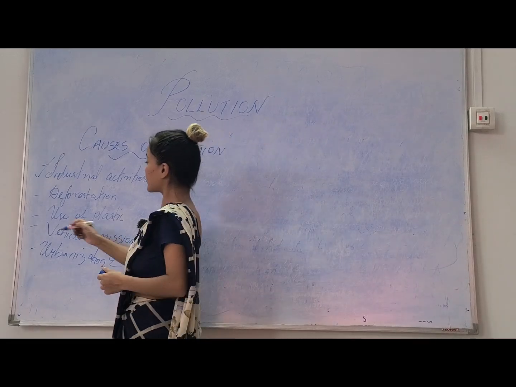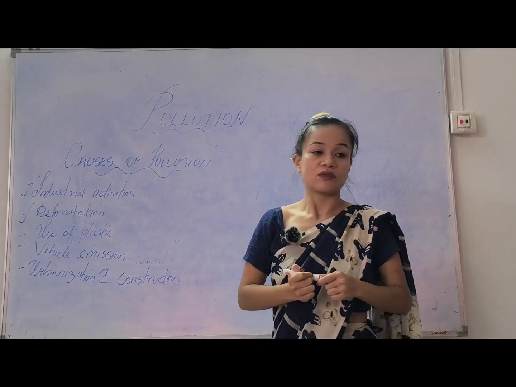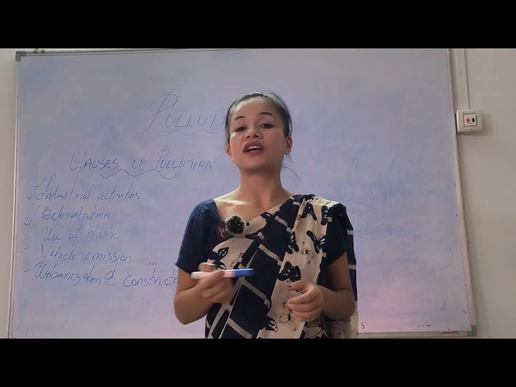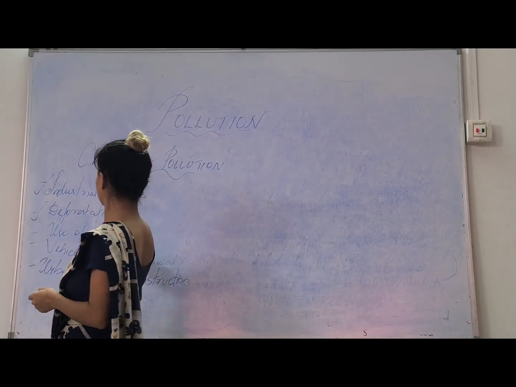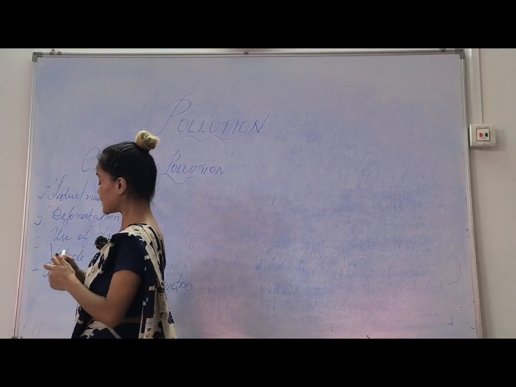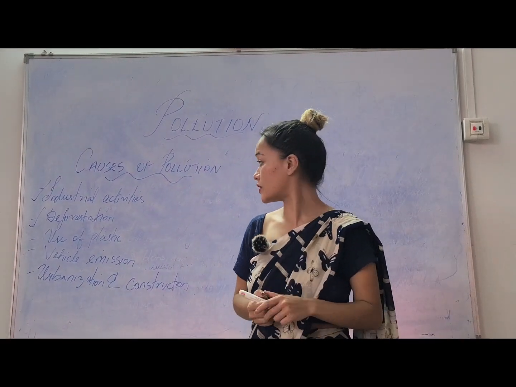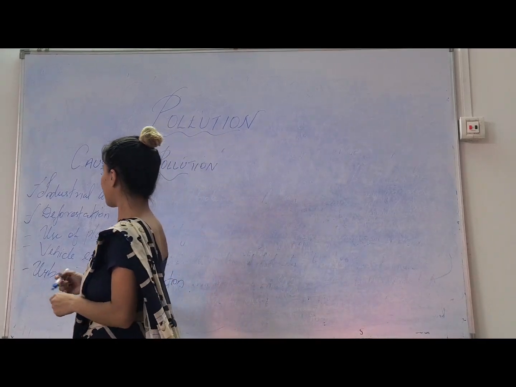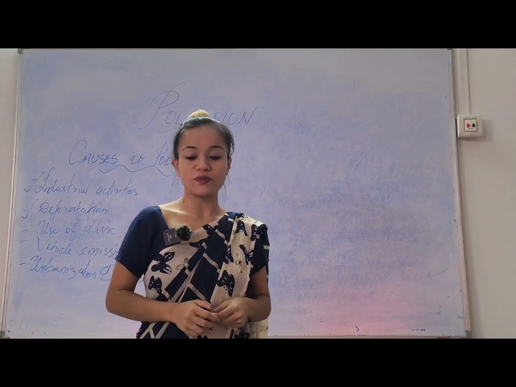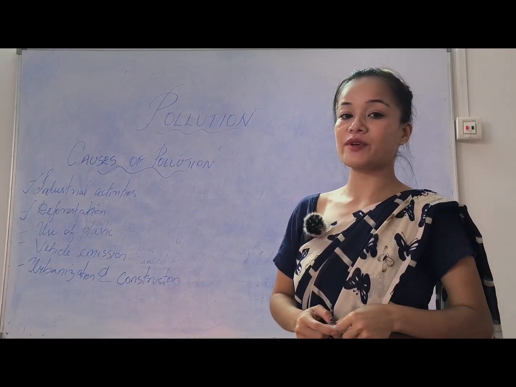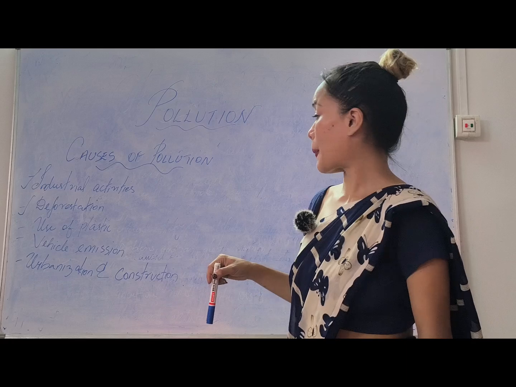Then next, let's see what is deforestation. What is deforestation? It is the cutting down of trees. Cutting down of trees causes pollution, like air pollution. Then next, let's see use of plastic. If you use too much plastic in the environment, it causes soil pollution.